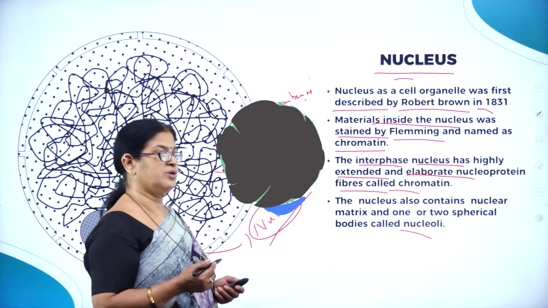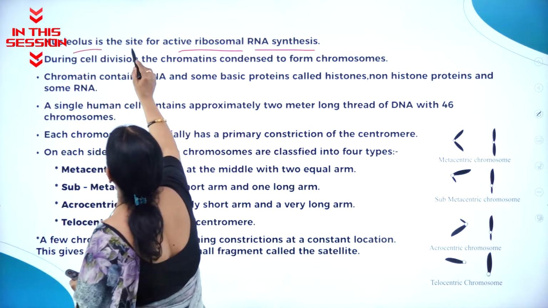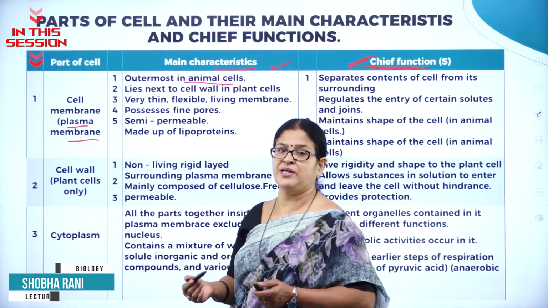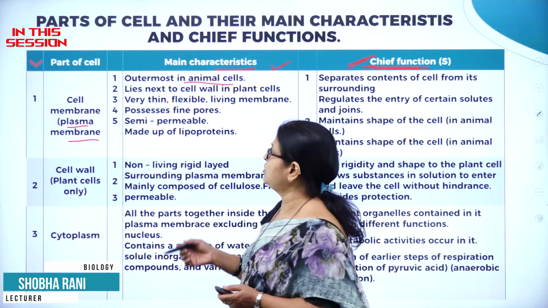The nucleus contains one or two spherical bodies called nucleoli. Nucleolus is mainly involved in active ribosomal RNA synthesis. The animal cell is covered over by the outermost layer called plasma membrane, whereas in case of plant cell, it is the cell wall.